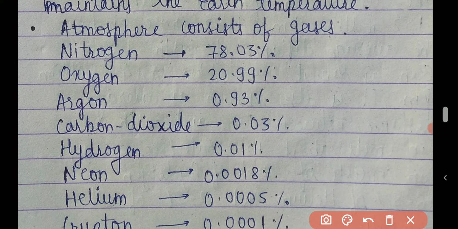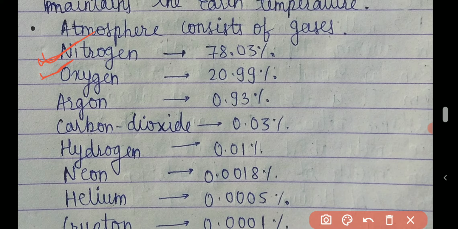Now let's move forward to the percentages of the gases found in the atmosphere. First gas is nitrogen, approximately 78% of the atmosphere. Next gas is oxygen, 20%, 21%, then argon, carbon dioxide, hydrogen, neon, helium, krypton, xenon, and lastly ozone.